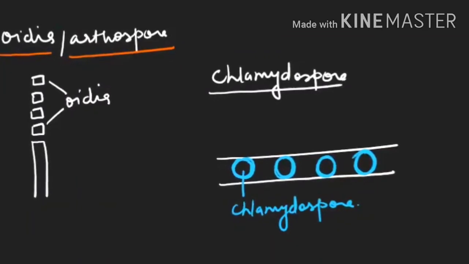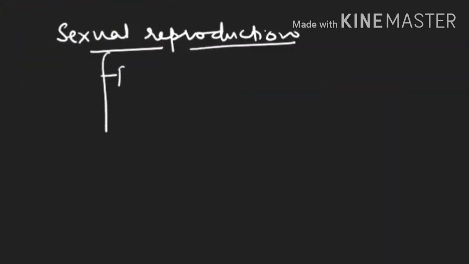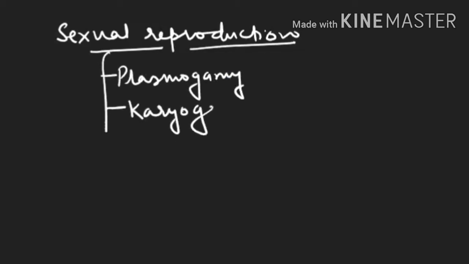Now we have to study sexual reproduction in fungi. First is plasmogamy. Then is karyogamy. And after that, meiosis. It means they will also show zygotic meiosis. They prefer a haplontic life cycle. But in some cases, plasmogamy and karyogamy are delayed and we find a dikaryophase coming.